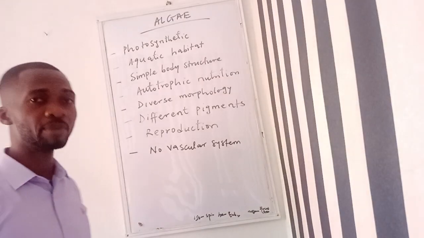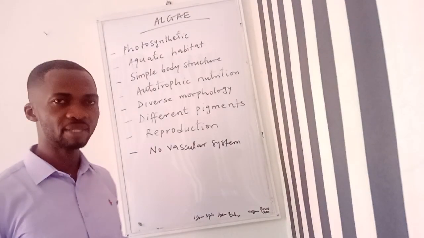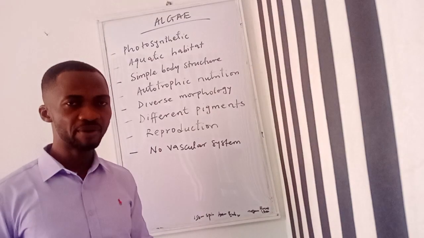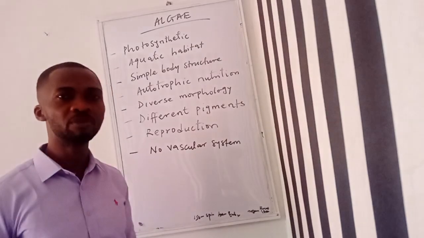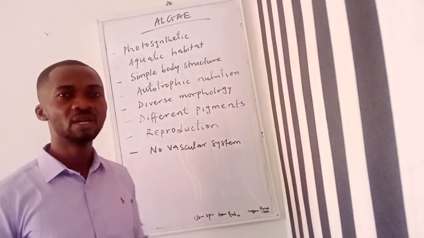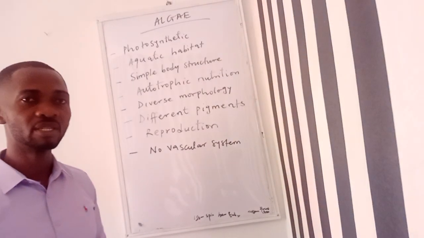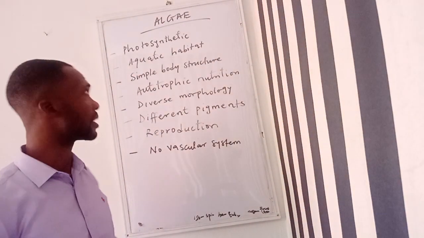Then aquatic habitats. The major habitat of members of this group is the marine, or let me say the aquatic, environment. You can see some of them in the marine environment, while some can also be seen in the freshwater environment. So that is their major habitat. Then simple body structure.